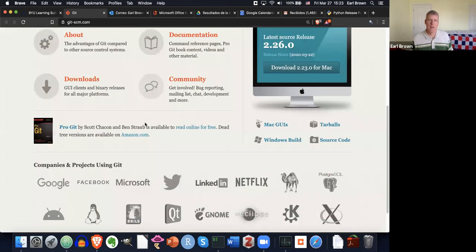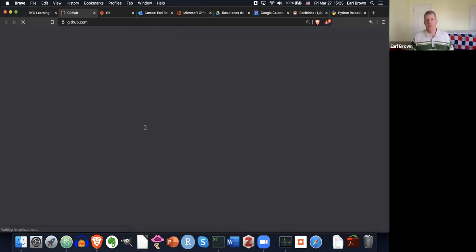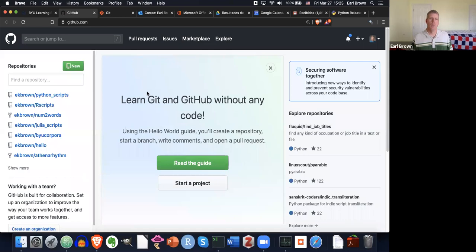Okay. And then GitHub is a little bit different. It's not the exact same thing. It's a website where you can push your software, like on your hard drive, out to GitHub on the internet, so that others can see it, others can use it, and grab it, take it to their hard drive and use the software. So that's the idea behind GitHub.